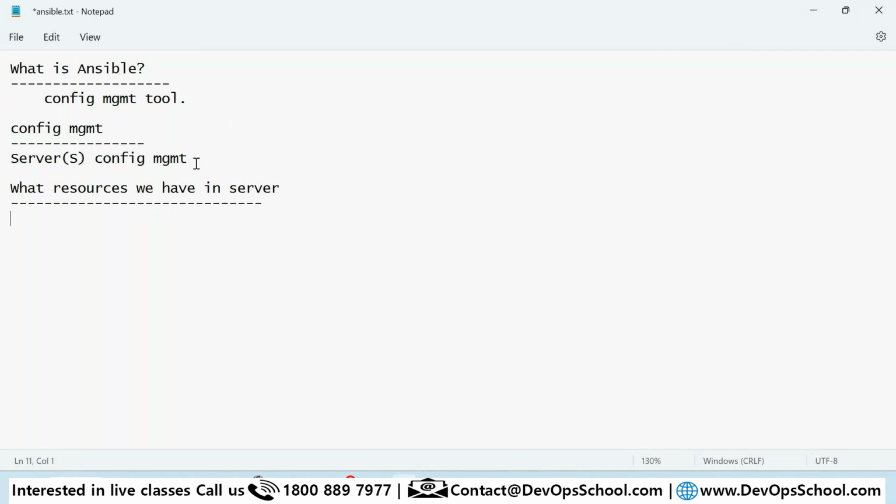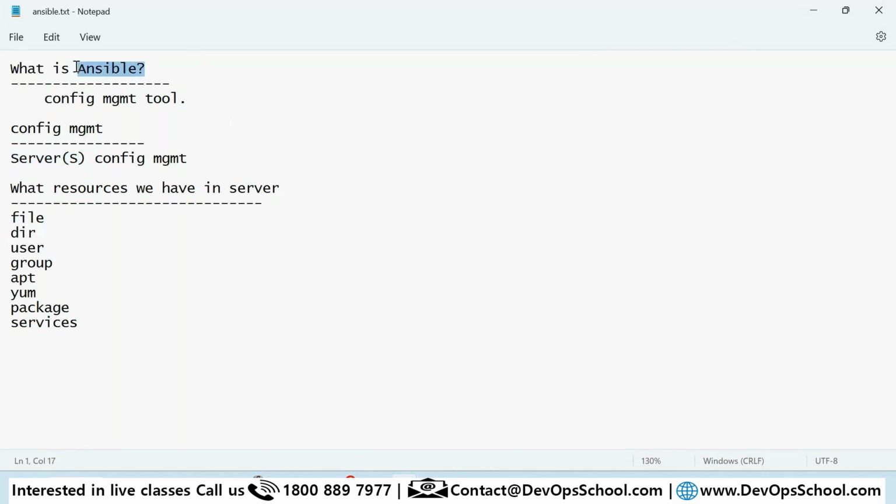Anything which you see, like a file, directory, user group, package like apt, yum, services, is a resource. And these resources you want to change not in one server, but in thousands of servers at one time, and for that we are using Ansible.